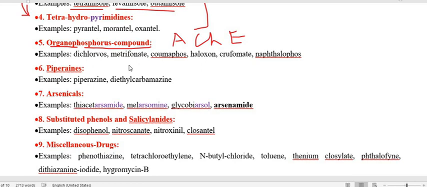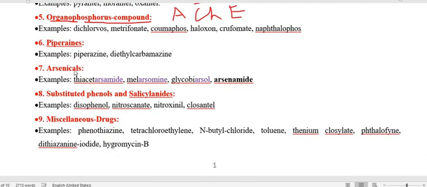Now we have to go through another group of anti-nematodal anthelmintic, which is piperazine. So piperazine, the drug is piperazine itself, and another drug is diethylcarbamazine.